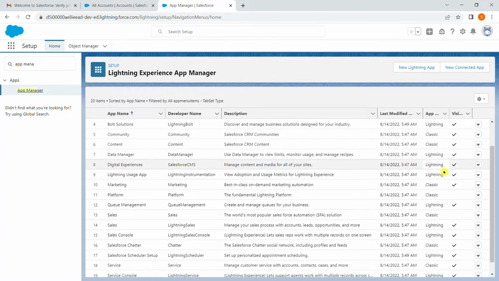Here it shows all the details about the applications, like which are Classic applications, which are Lightning applications. And one thing about applications: the standard applications can't be deleted in Salesforce. We can edit them, but we can't delete them. But the custom applications we can delete.